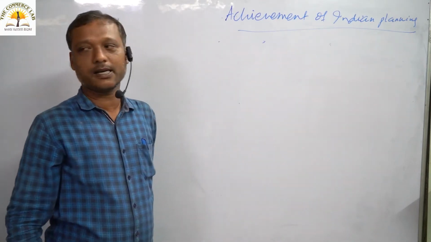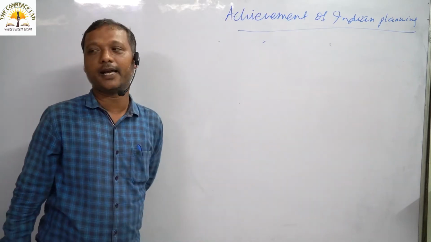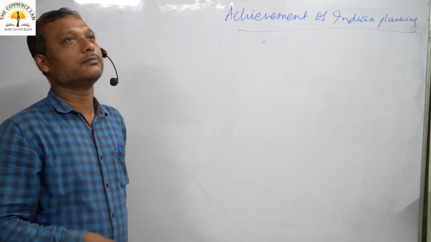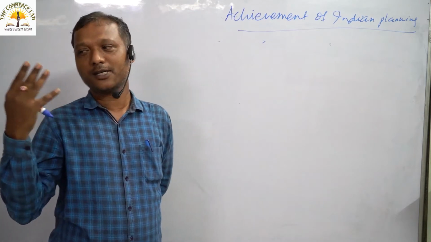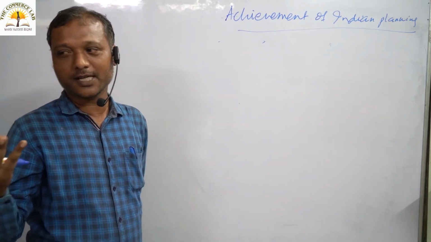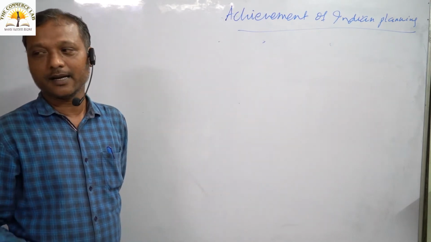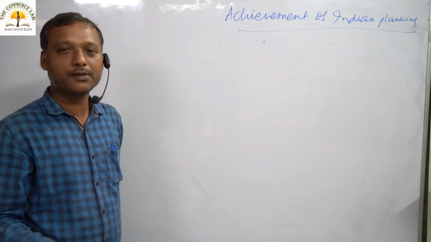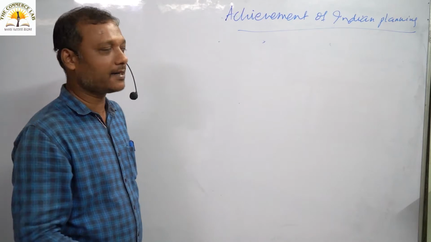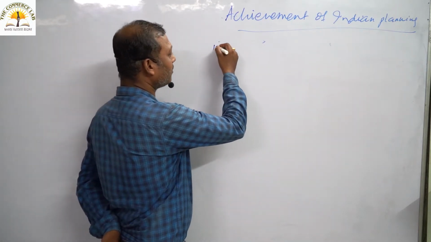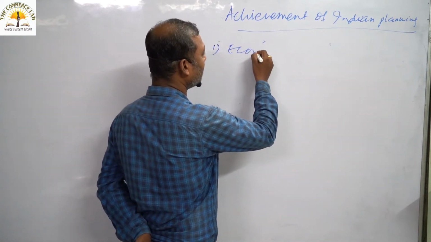Before discussing the achievements of Indian planning, let me recall that we have discussed the objectives, the targets and the aims in our previous section. I told you that in the objectives, we fixed the first target, that is economic growth or national income.